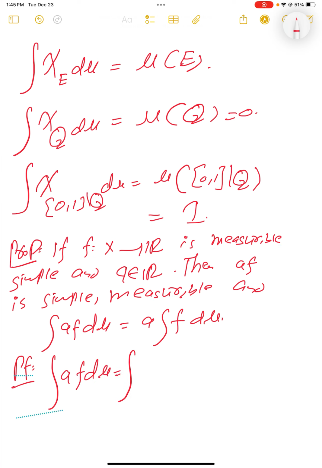The integral of af d mu: we rewrite f as the sum of k from 1 up to n of c_k characteristic function of E_k, and now this is the sum of k from 1 up to n of a c_k characteristic function of E_k d mu. By definition this integral is the sum of a c_k times the measure of E_k.